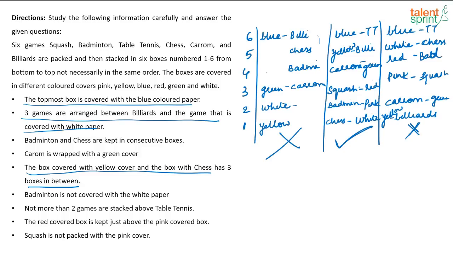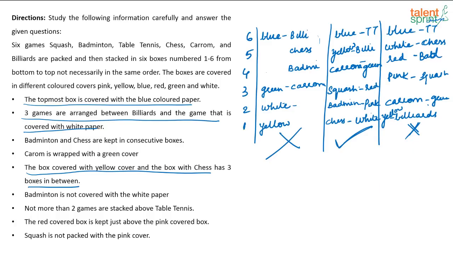All of you got it? See, at this point, like I said, there could be one more possibility. I placed chess here. Chess could also be here, right? In this case, chess can be here, yellow can be here. Again, that will give rise to another possibility which will also go wrong. Okay? So this is going to be your correct answer.